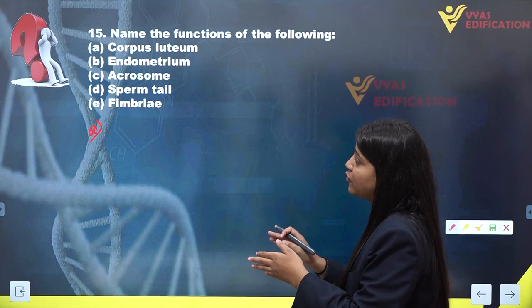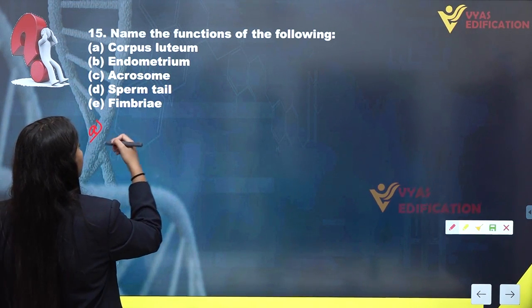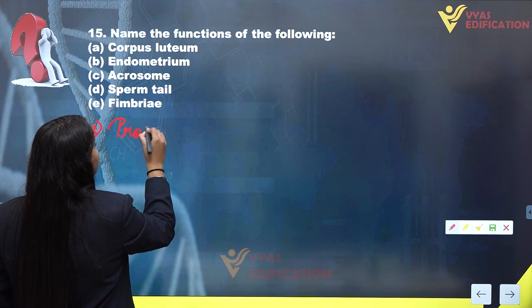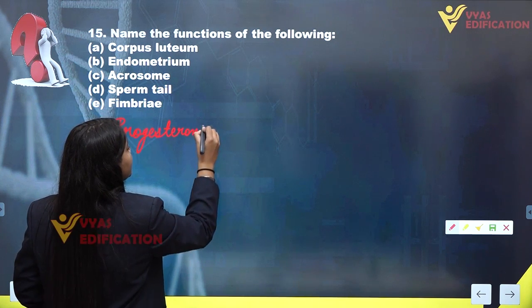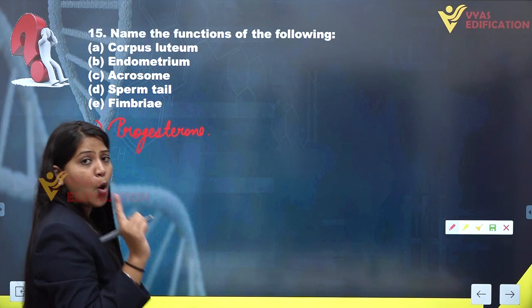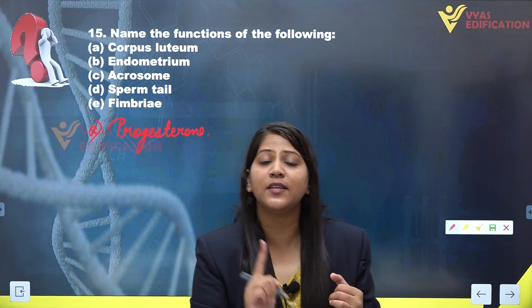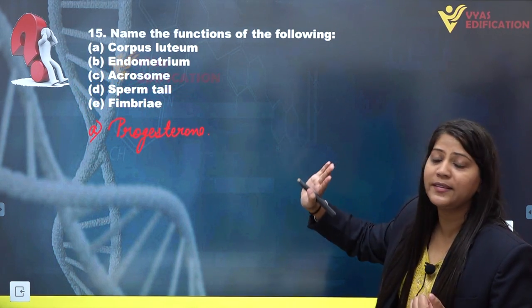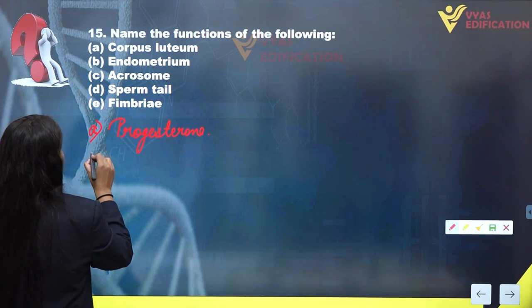This endocrine structure produces the hormone progesterone inside the ovaries. This progesterone hormone maintains the uterus for the possible pregnancy. So this is the function of corpus luteum, that it produces the hormone progesterone inside the female.